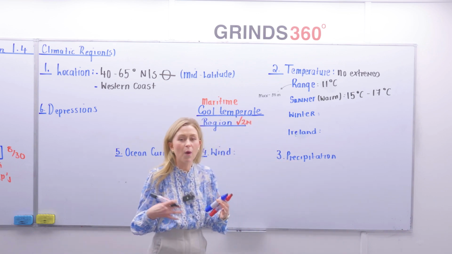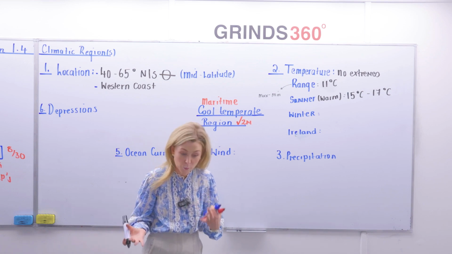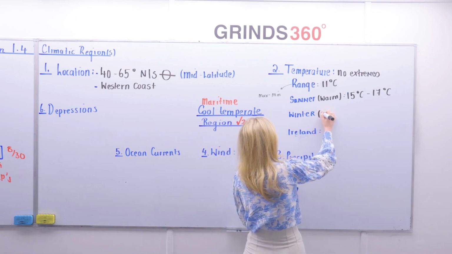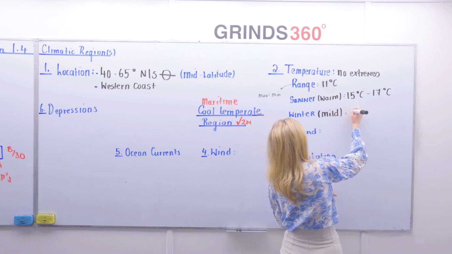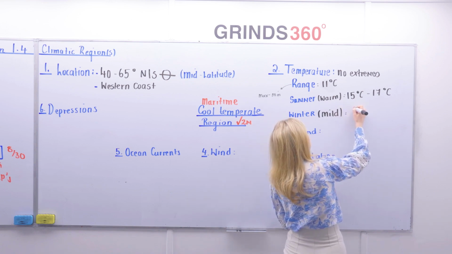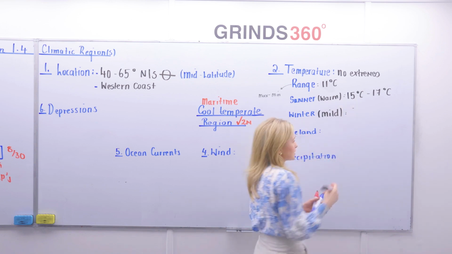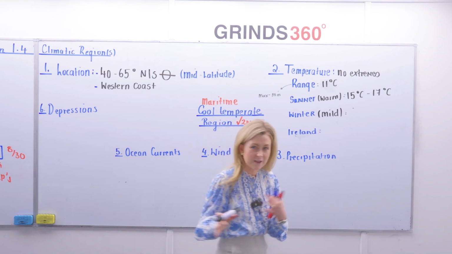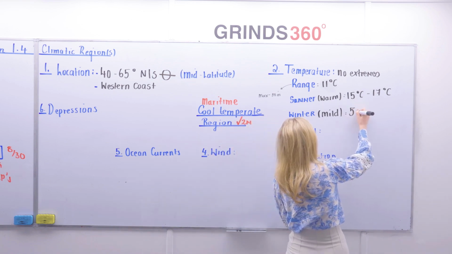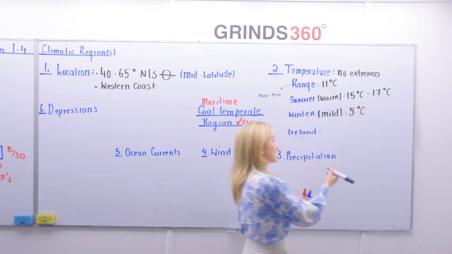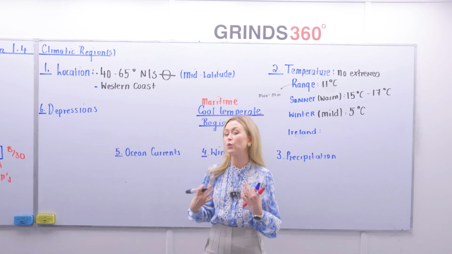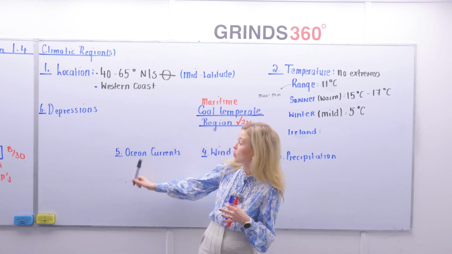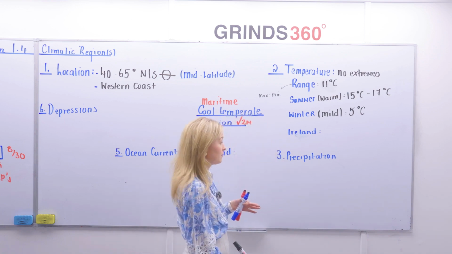Our winters tend to be what we refer to as mild winters. So we're going to say the word mild. Winters are mild. Now, winters are mild. Why are they mild? Well, first of all, what do they average? They average between around 5 and 6 degrees Celsius. Now, it's up to you if you want to say 5 or 6. A lot of people will say 5.5. I'm going to say 5 degrees Celsius here, okay? 5, 6 degrees Celsius. And the reason that they're mild is due to the warming influence of the North Atlantic drift, which we'll be speaking about down here.